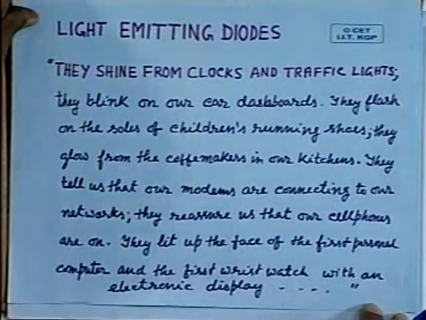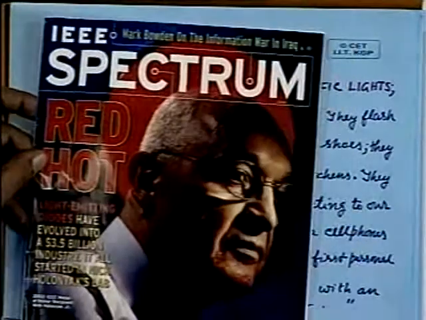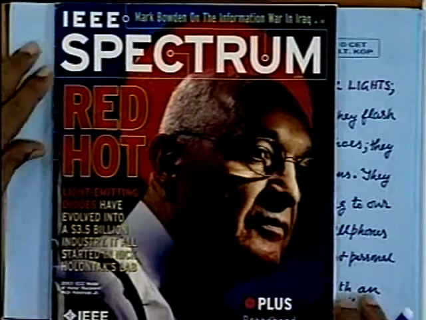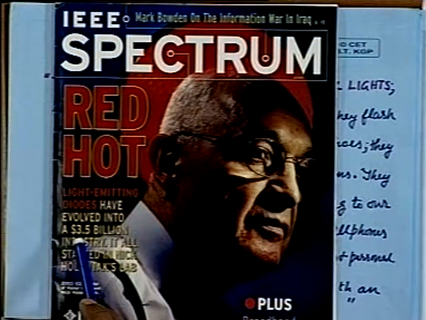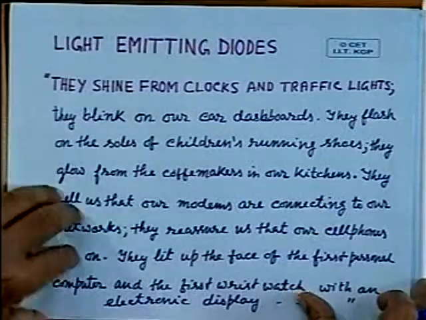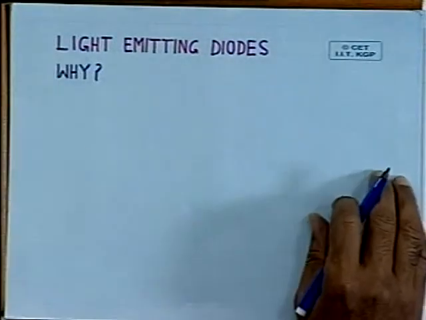This quote I have taken from a recently published article from IEEE Spectrum, and here it says light emitting diodes have evolved into a $3.5 billion industry. This shows the popularity of light emitting diodes, the widespread use of light emitting diodes. And so the question arises, why are the LEDs so popular? What makes them so popular? Let us first try to answer this question before we go into the details of interfacing.